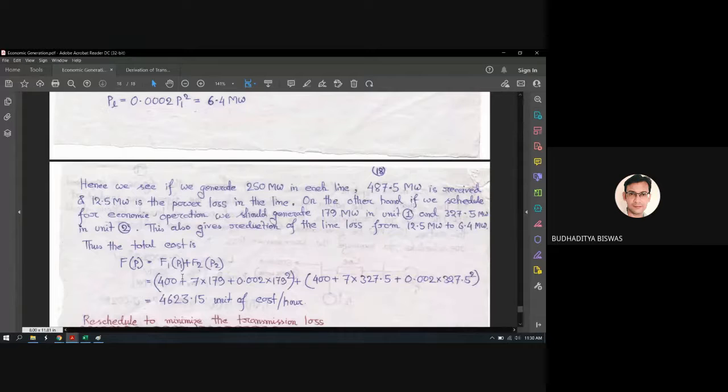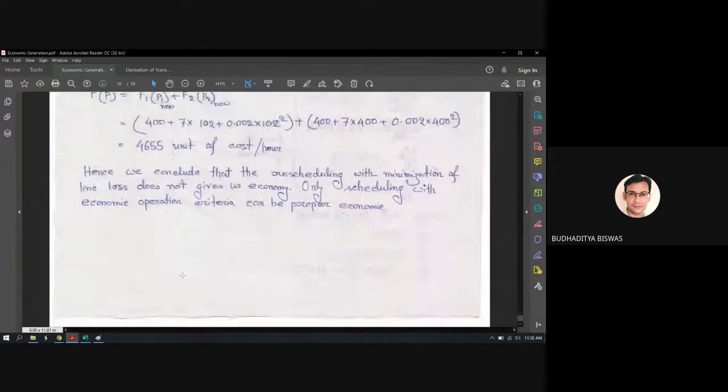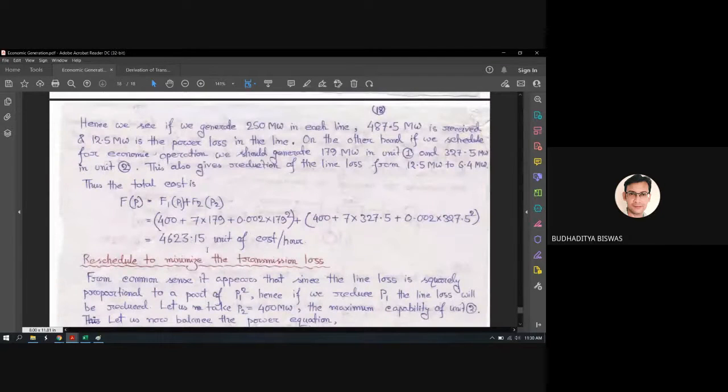in this particular problem. So you see, if you think that by minimizing the transmission loss we also get the ultimate economy, actually this is not happening here. If the schedule is done based on the coordination equation, the Lagrangian equation, then only we can get the ultimate economy, which is equal to 4623 rupees or some unit of cost per hour.